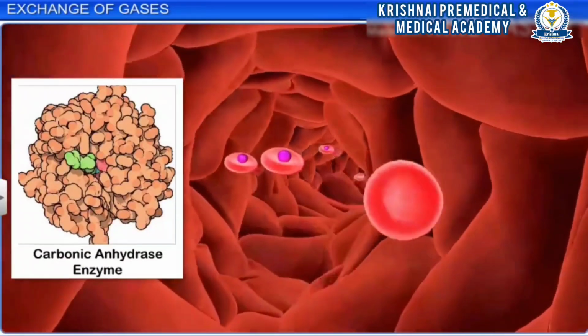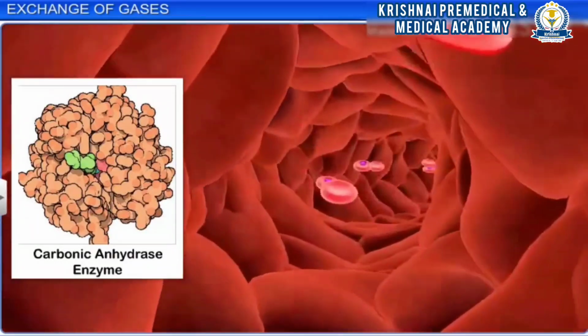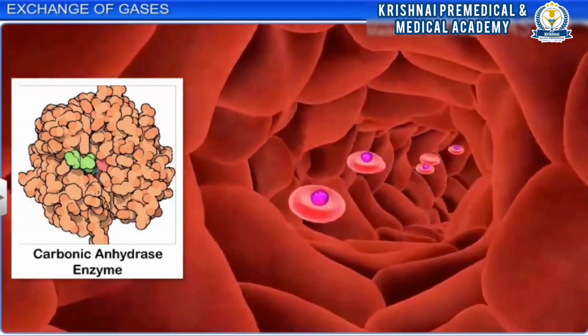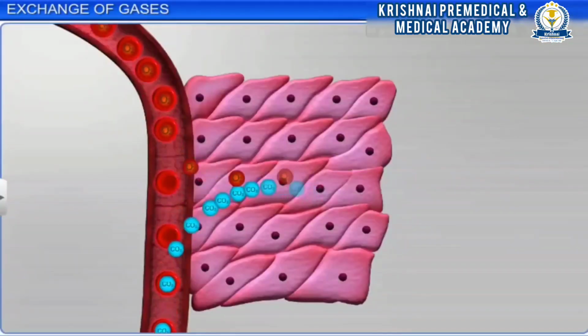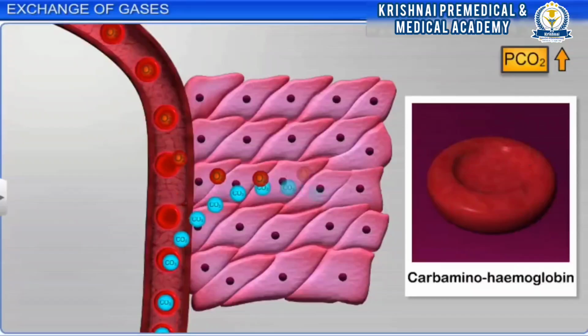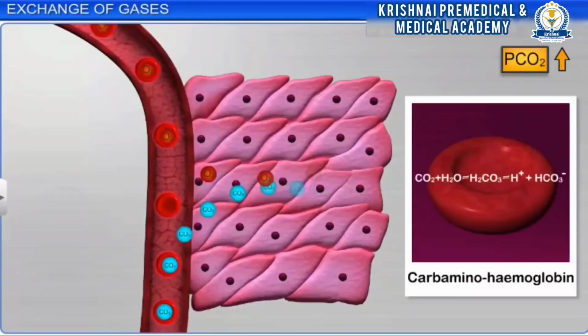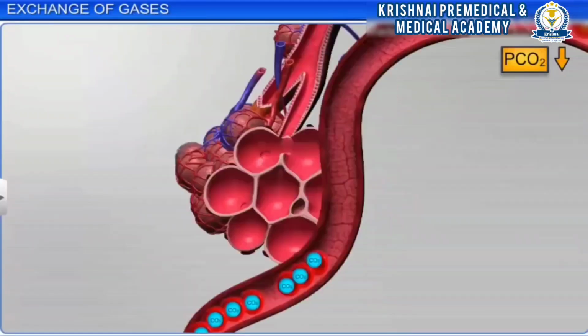The carbonic anhydrase enzyme present in red blood cells and plasma facilitates diffusion in tissues and alveoli. In tissues, the partial pressure of carbon dioxide is high. It diffuses into red blood cells and plasma to form bicarbonate ions and hydrogen ions.